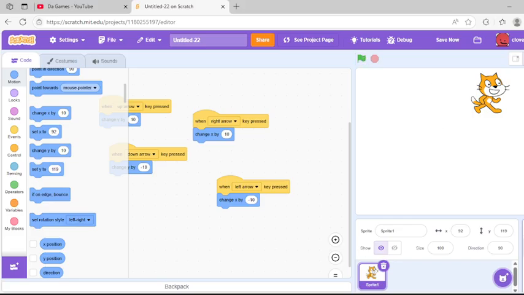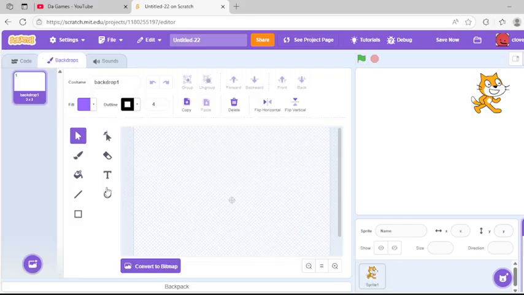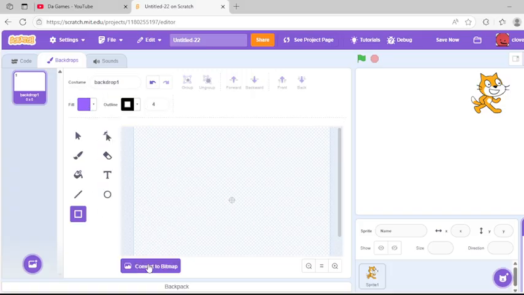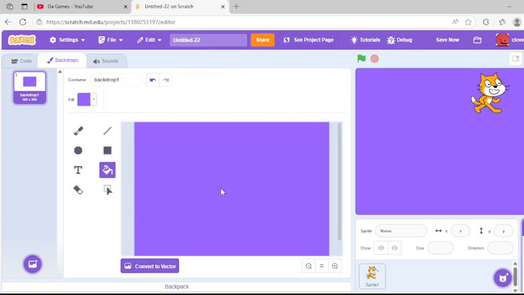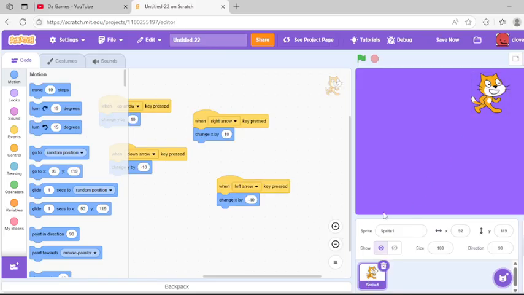And I know we probably want another backdrop than just a white one, so for the sake of this video, I'm just going to make it purple. You can convert to bitmap, click convert to bitmap, then click the fill tool, and now it's purple. I know it's not much of a project, but trust me, it'll get better. We're going to move this little guy.